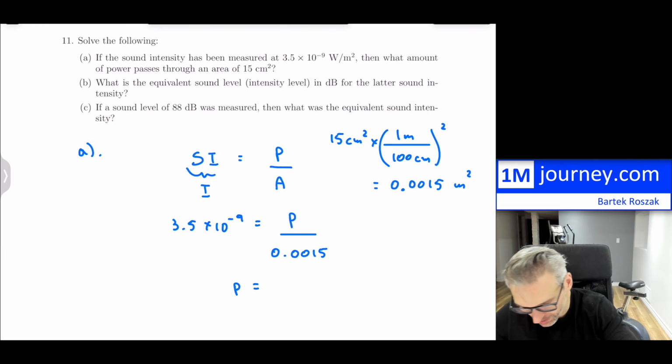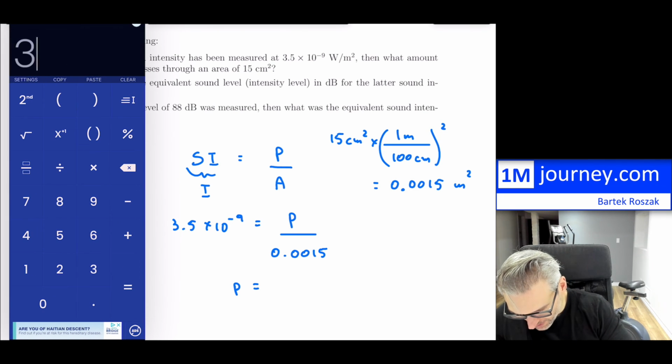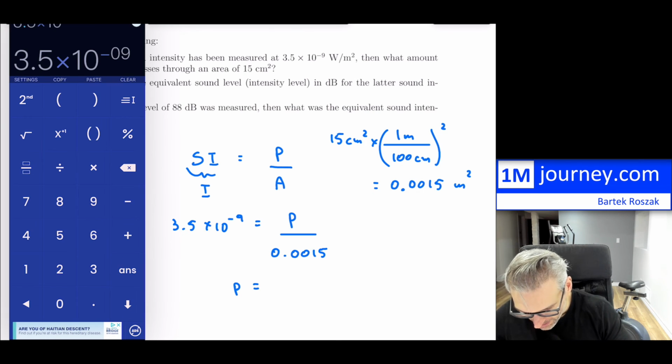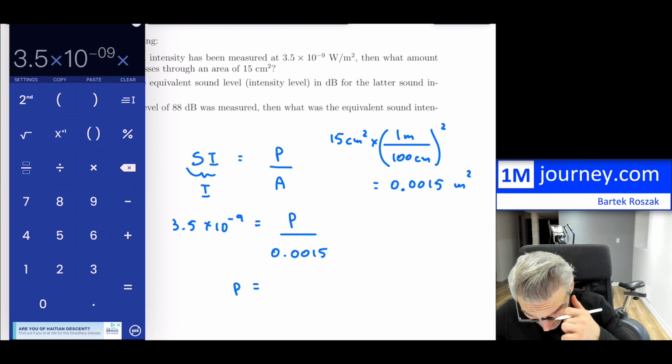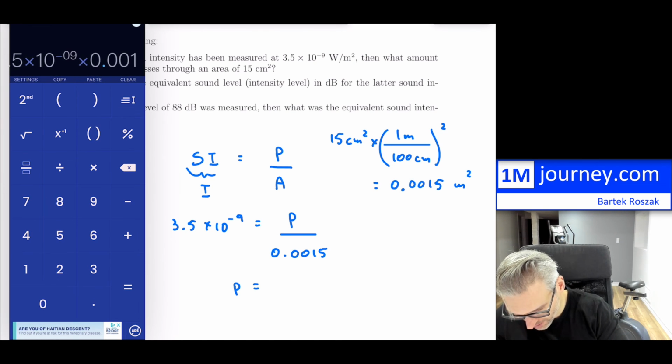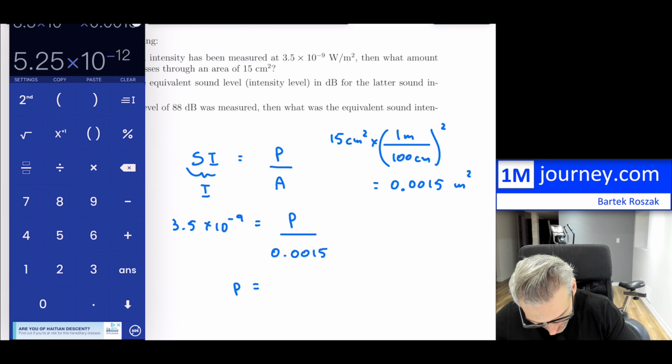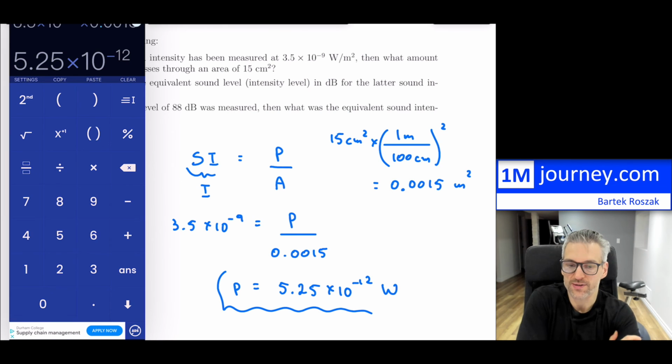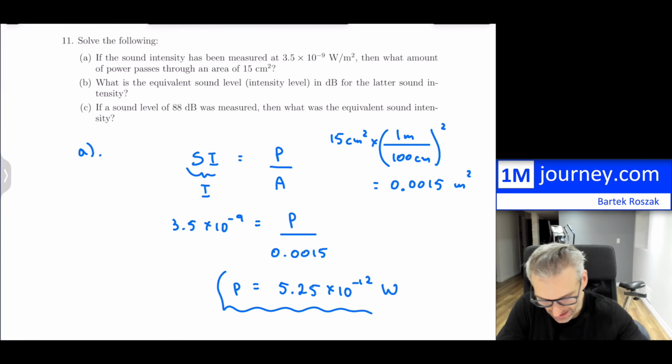So power is going to be the multiplication of the two. So 3.5 multiplied by 10 to the negative 9, and I'm going to have to multiply this by 0.0015. So not a lot of power there. So 5.25, that's 3 sig figs, times 10 to the negative 12, and this is going to be watts. So very little power. Now remember, watts is joules per second. But again, this is a very small area that we have. So that's what you would have to do for part A.